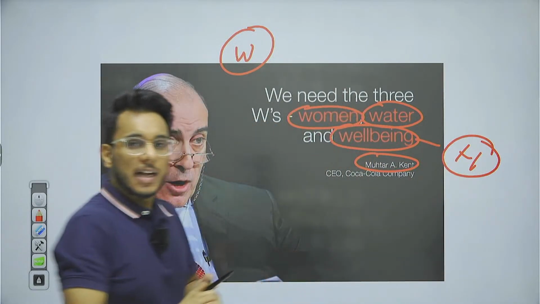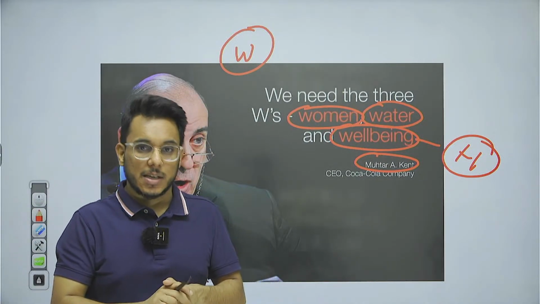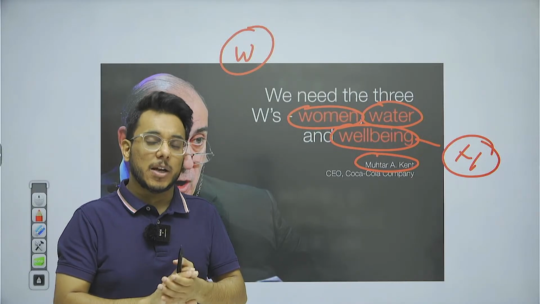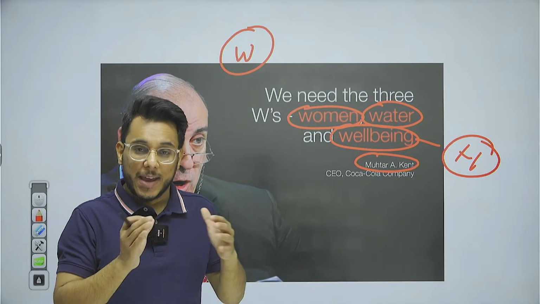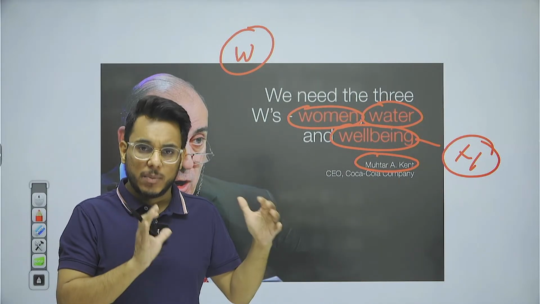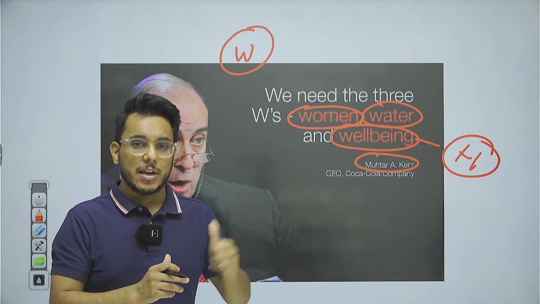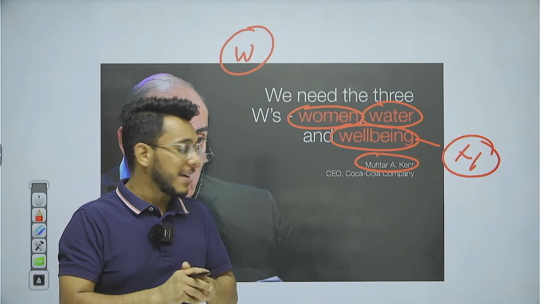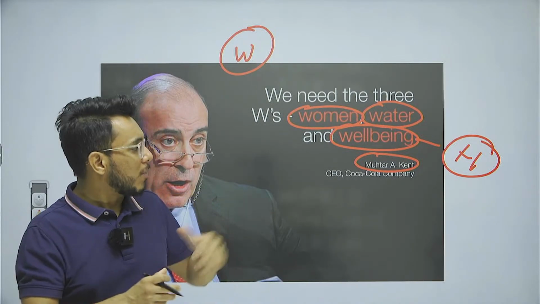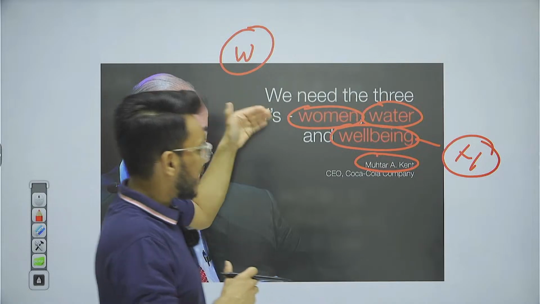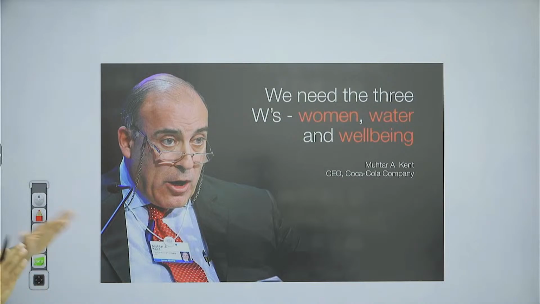Because we have seen that the 2020 COVID pandemic became an existential crisis. And WHO has repeated that future pandemics might arrive. As we talk about right now, the duration between two pandemics stands at around 100 years. For example, 2020 COVID was there, 1920 Spanish influenza was there, but now they're saying that this duration can be reduced. So women, water, and well-being, these three are the most important priorities for governments right now and should be focused upon.